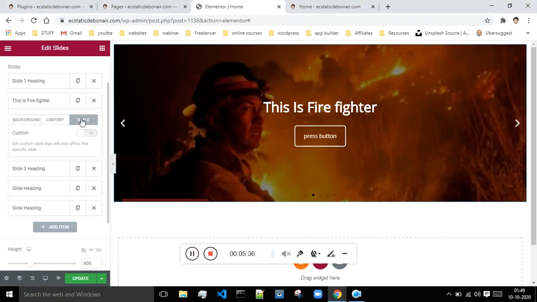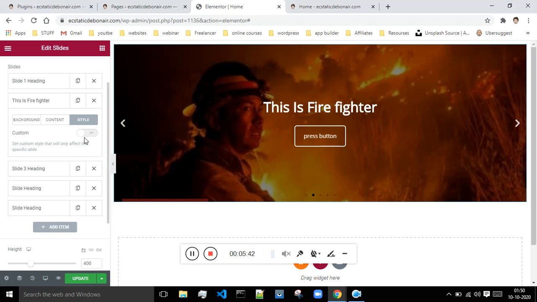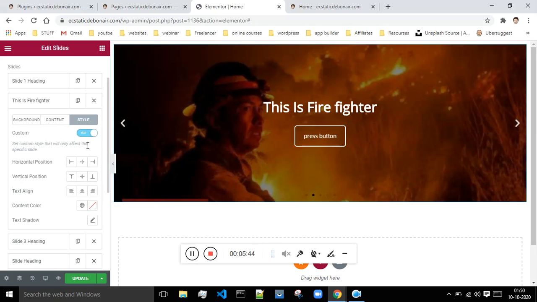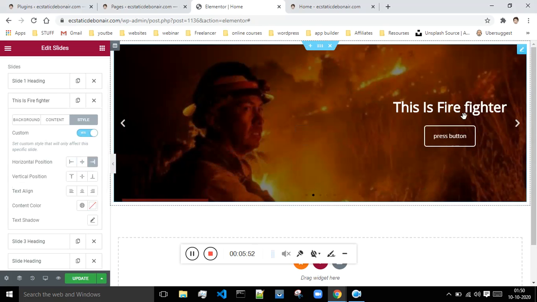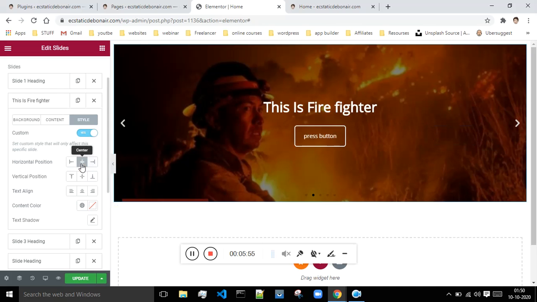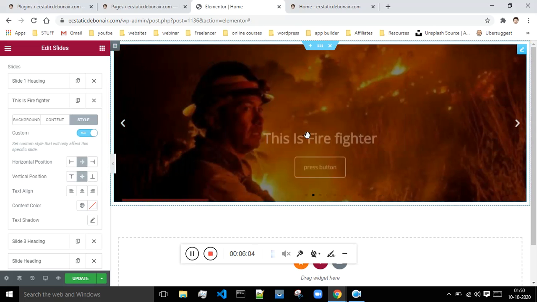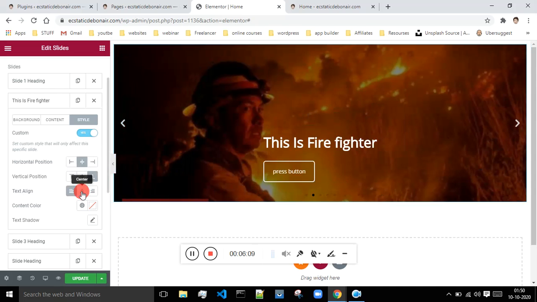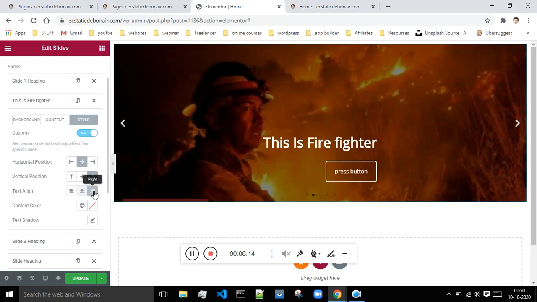And next is style. If you want to change the style of this particular slide, you can do that from here. Click on custom, just custom position on, then you can select the horizontal position. If I say left, then the content will be shown on the left. If I say right, then the content of this slide will be shown at the right. And if I do center, then the content will be shown at the center. This is the vertical position, where you want to show it: at the top, the middle, or the bottom. And this is the text align, whether left, center, or right.